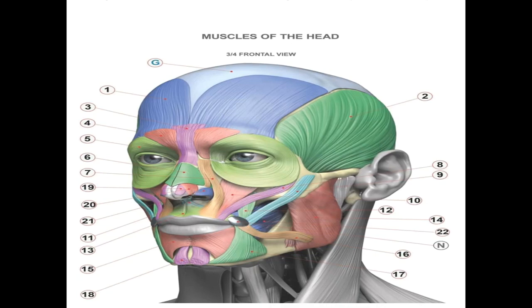Our lecture is the facial muscle. You know that all facial muscle is responsible for the facial expression. All the facial muscle is innervated by the facial nerve, the seventh cranial nerve, except the muscle of mastication. The muscle of mastication is innervated by what? By the mandibular branch of the trigeminal nerve.